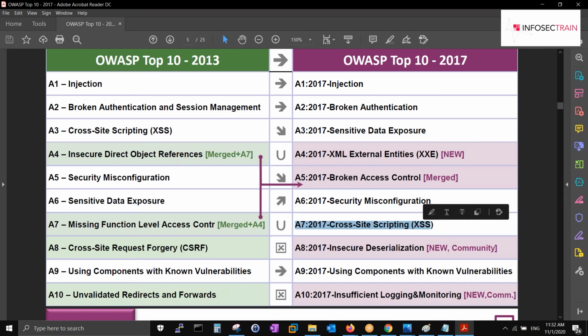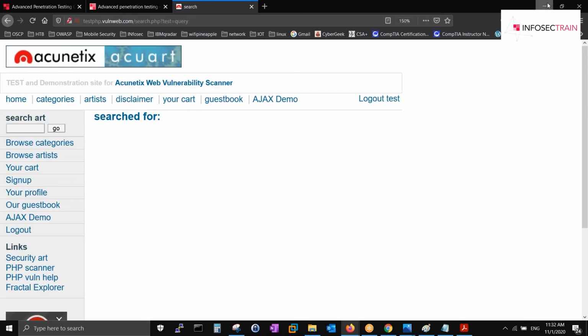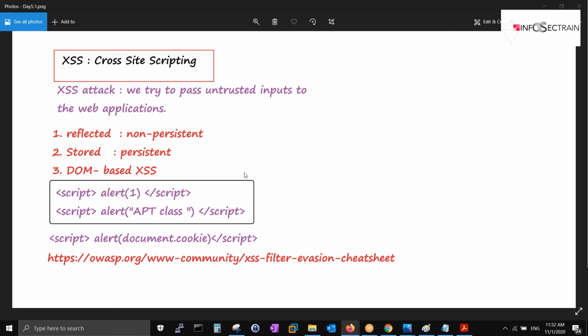Correct. So we have done this at a very basic level. In real time, or when I advance you in the next class, I will take you further on this attack. We'll do a chaining of the attack. Through XSS, we can hack a system or a server. Remote code execution can happen. So that is known as chaining of the attack: XSS to RCE, remote code execution.